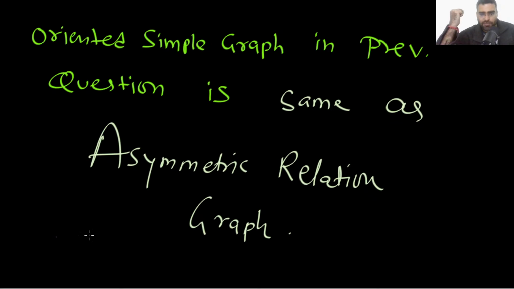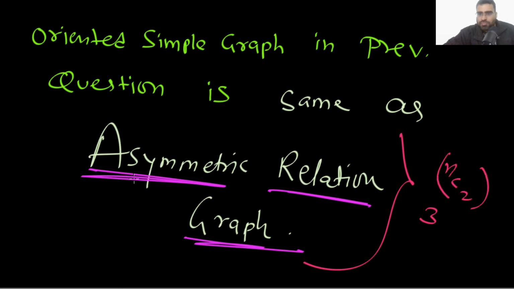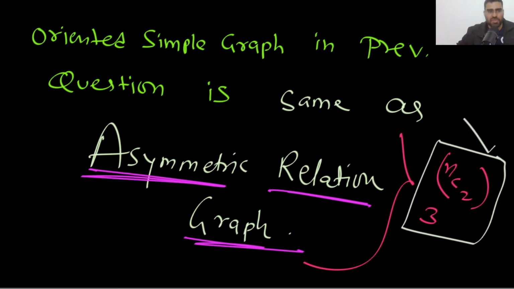Because there is no self loop, and you do not have this type of edge. At most one edge you can have between any pair of vertices. So this is the same as an asymmetric relation graph. That is the reason the answer is 3 power NC2. I hope you understood this point.